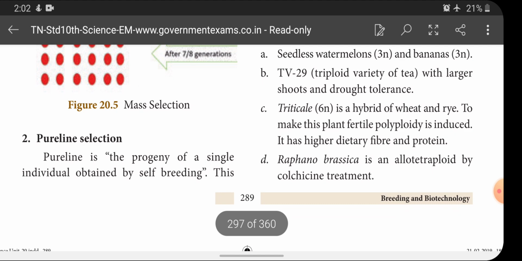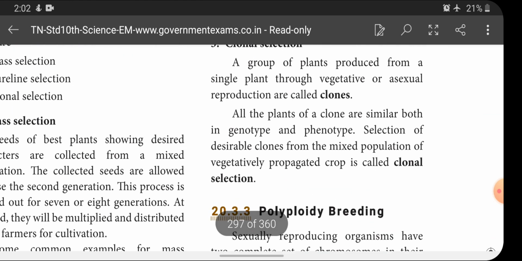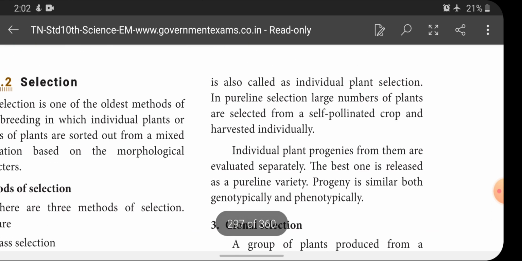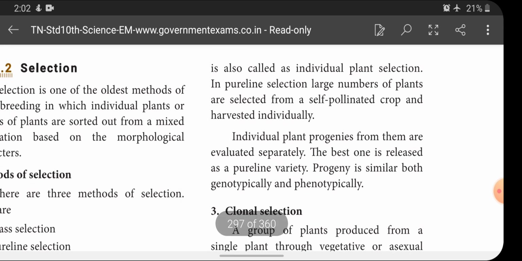Next, pure line selection is the progeny of a single individual obtained by self breeding. So this is also called individual plant selection. In pure line selection, large numbers of plants are selected from a self-pollinated crop and harvested individually. So in this, the best individual plant will be selected.